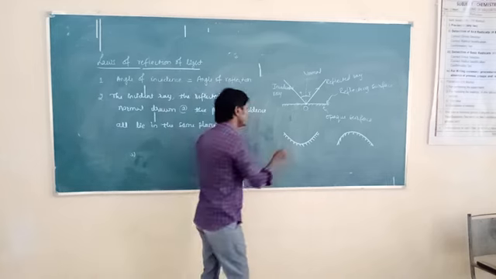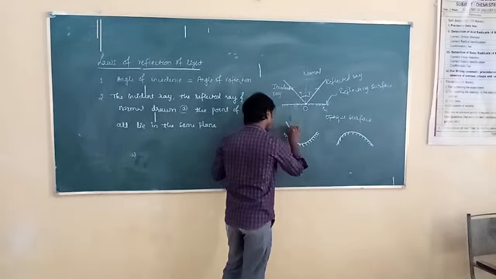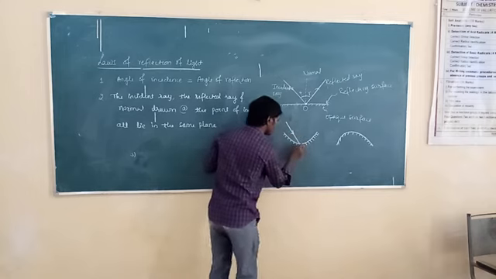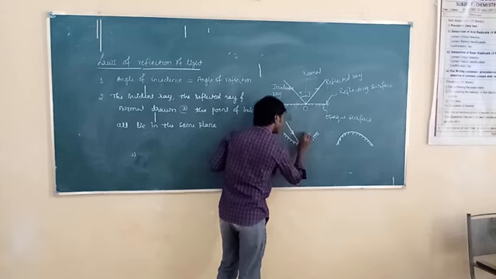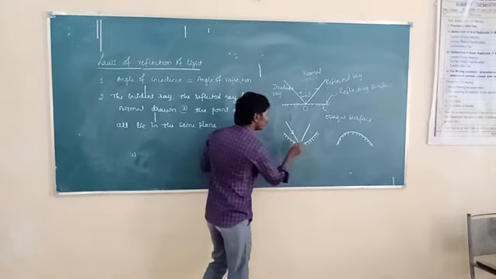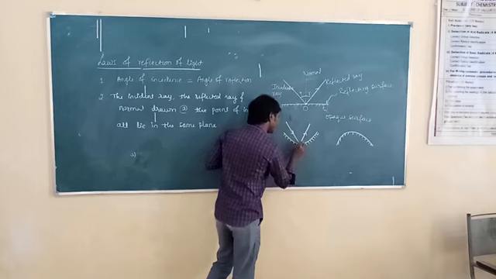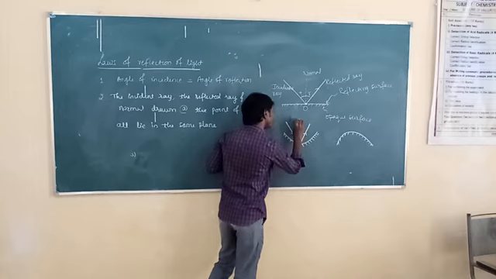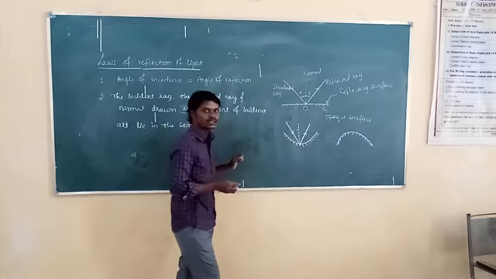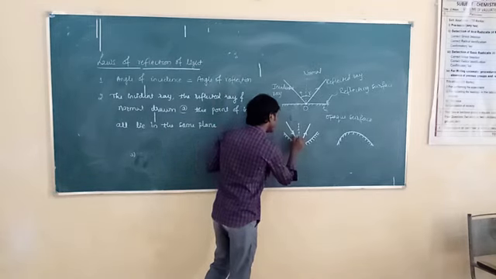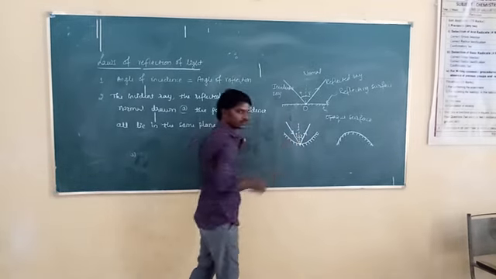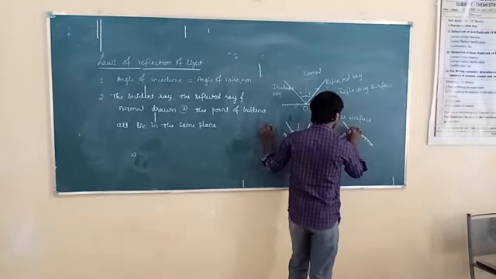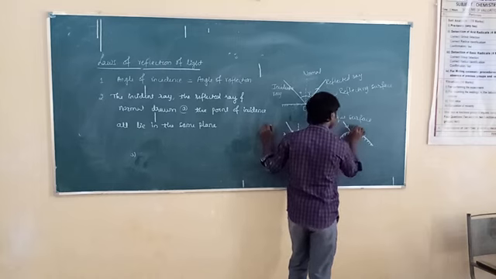Okay. Now when the light is incident at a point, this point is called the point of incidence. At the same point, the light turns back to the first medium. So here at the point of incidence, we are going to draw the normal again. Normal means a perpendicular line drawn to the reflecting surface at the point of incidence. Again here, the angle of incidence is equal to the angle of reflection. Here also, the light is incident at this point, and at that point only the light turns back to the first medium.